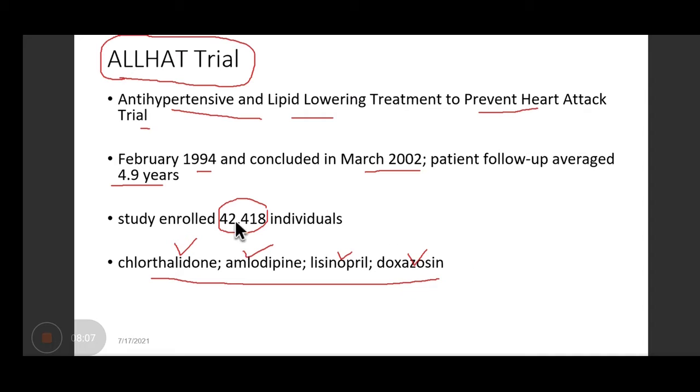So can you guess, something must have come out, that any particular drug is better than the other drug?